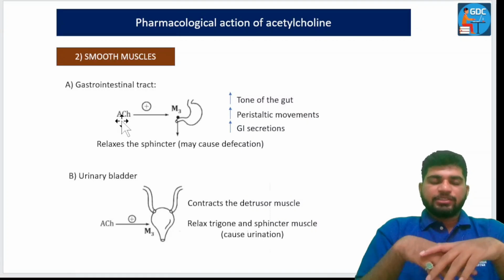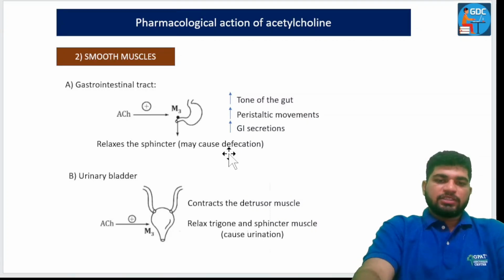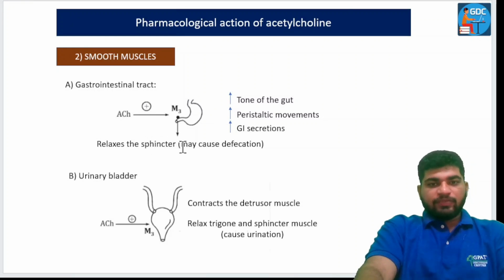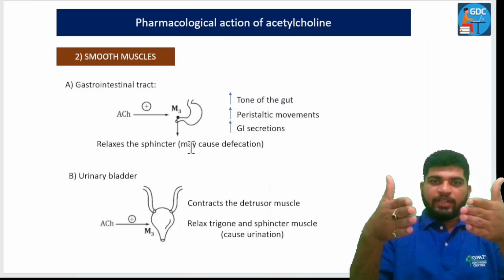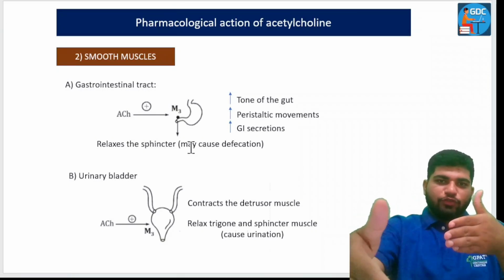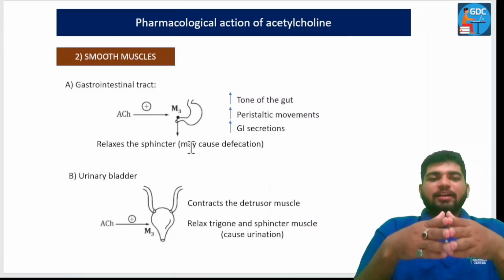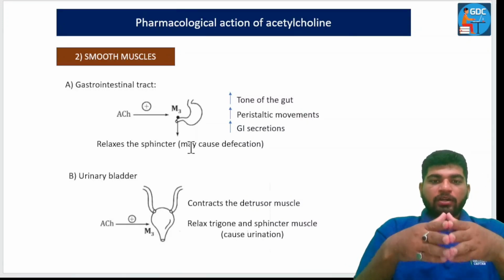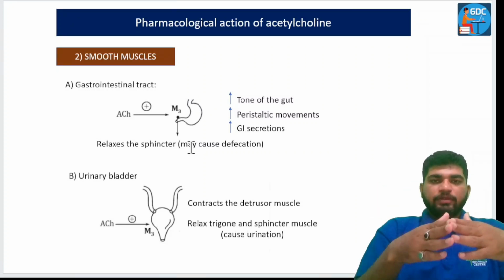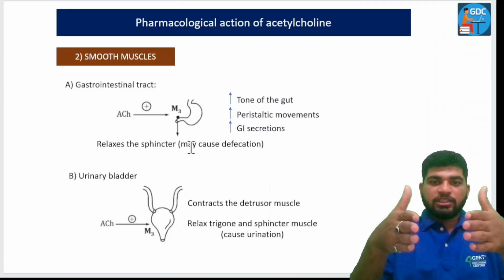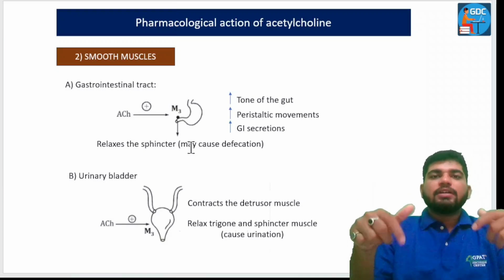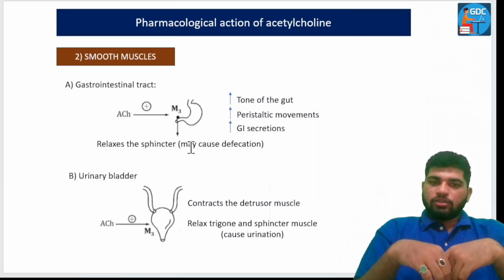So here, if we talk about the gastrointestinal tract where defecation may take place, the sphincter relaxes. There is a sphincter. If it contracts, the defecation process will not be allowed, so the content will not be able to flow. Then how will it occur? It will decrease the tone of the gut, that is, the tension in the smooth muscles. Also, it will increase the peristaltic movement of the intestine, and the GI secretion will also be increased.